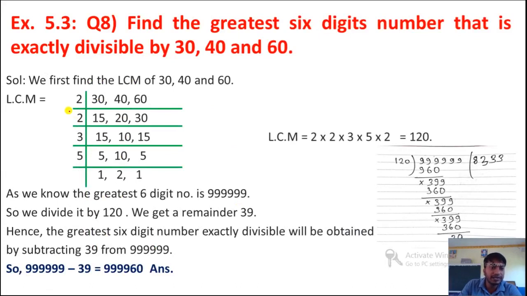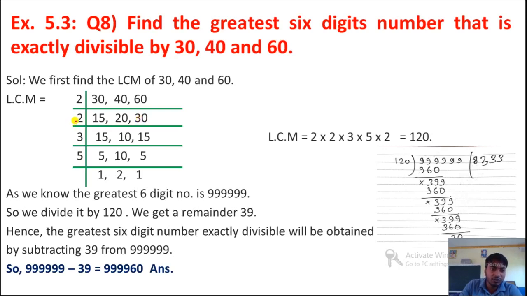So first we will find the LCM. As you can see, 30, 40 and 60 are all even numbers, so we will divide by 2. 2 15s are 30, 2 20s are 40 and 2 30s are 60. Here you can see we have 15, 20 and 30. 20 and 30 we can divide by 2, and according to the rule at least 2 numbers should be divisible.